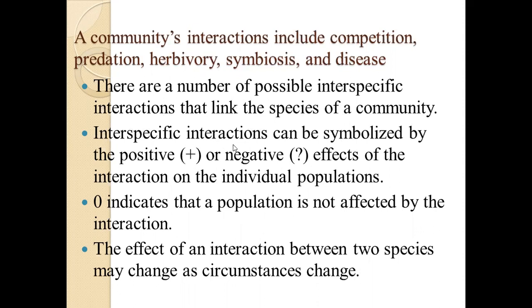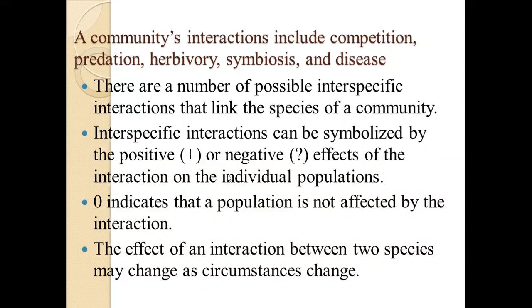Interspecific interactions can be symbolized by the positive or negative effects of the interaction on the individual population. That means if two species are there, then one species can give a positive interaction to the other species, or it could give a negative interaction to the other species.